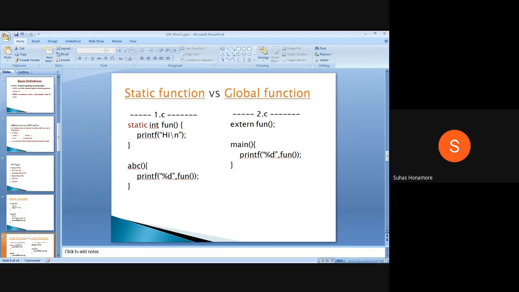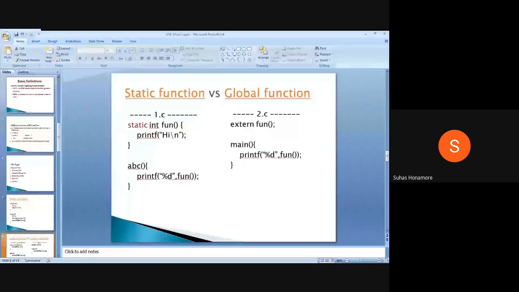Okay, so obviously if you are defining any function, you are restricting some data within that function only. So with a static function, the variables or any data used within that function will remain within that location itself. And global functions can be accessed, and the variables or any data used in global functions can be used throughout the program.